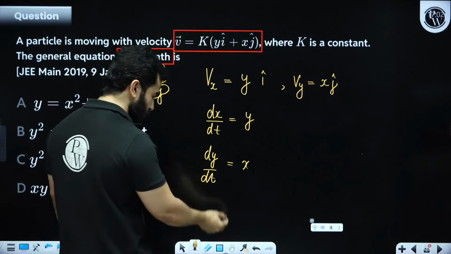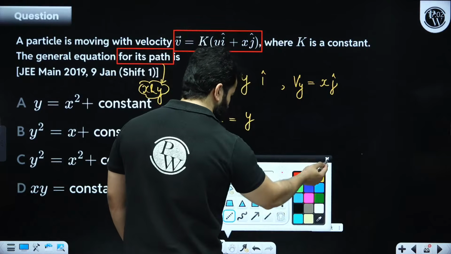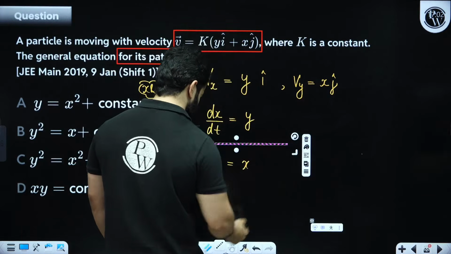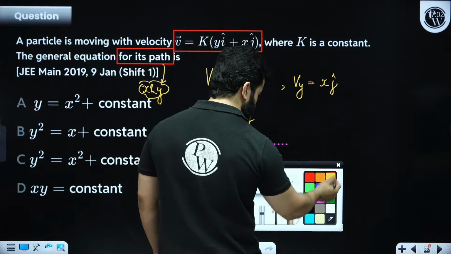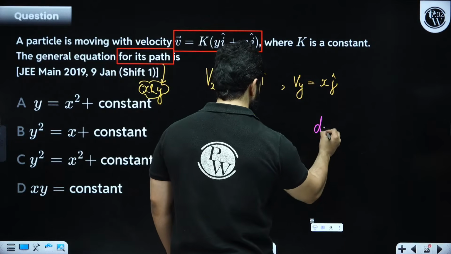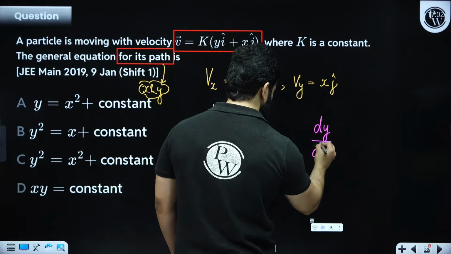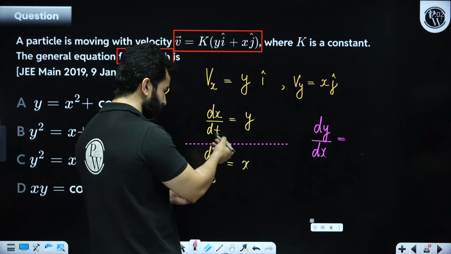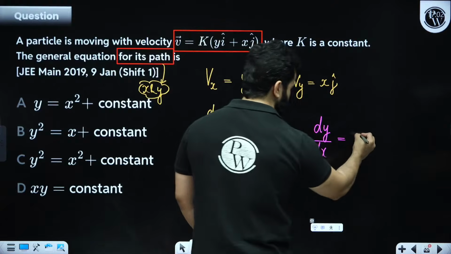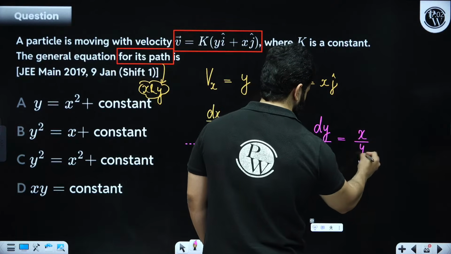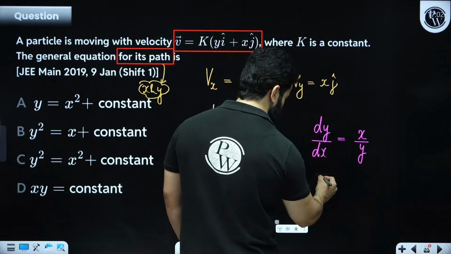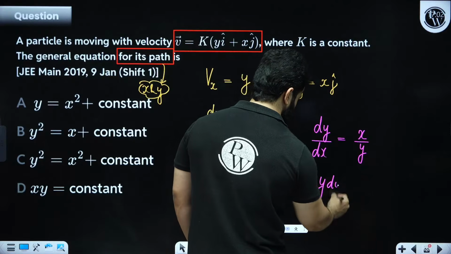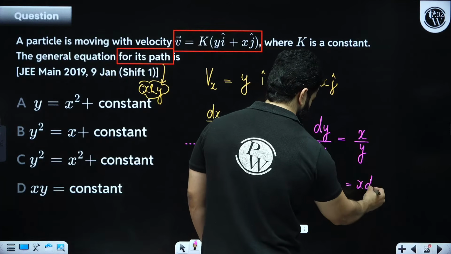So what we are going to do is take the ratio of these two things. When you take the ratio, dy by dx is dy by dt divided by dx by dt, so you get x by y. Let's transpose: this becomes y dy and this becomes x dx.